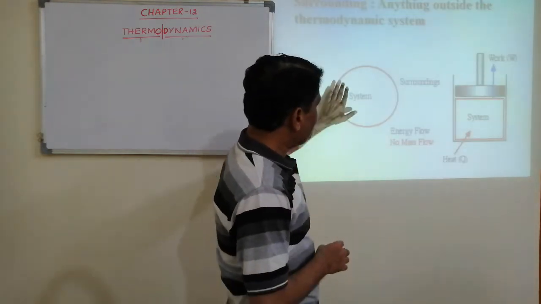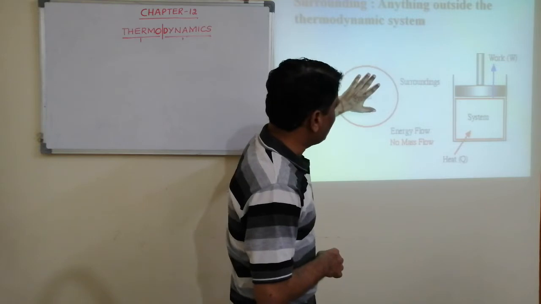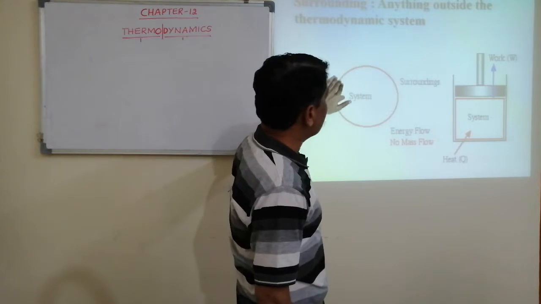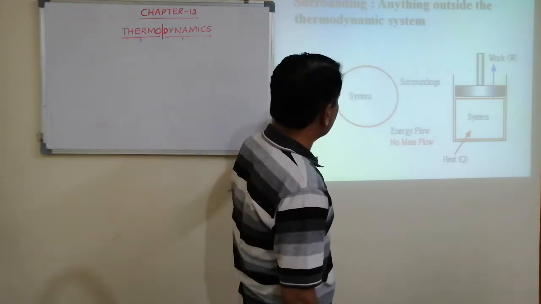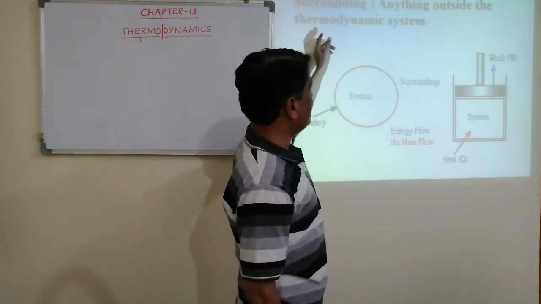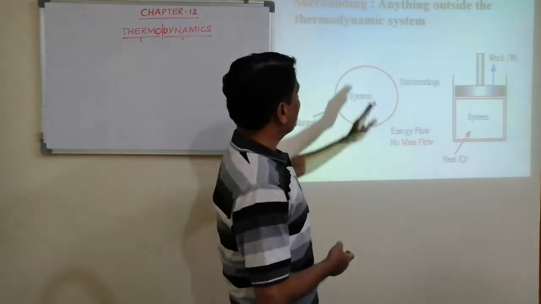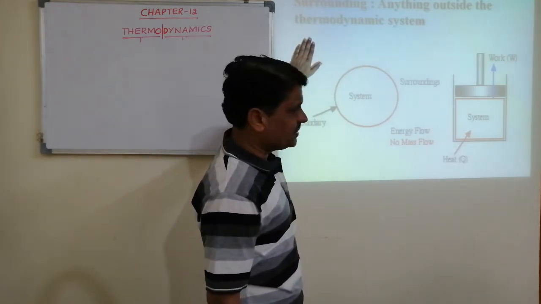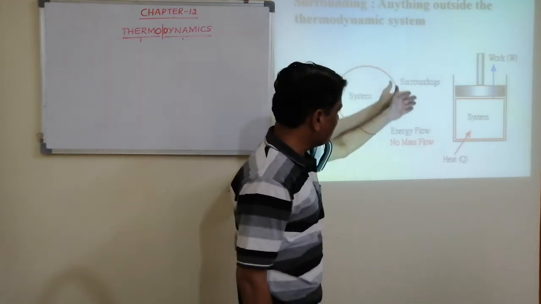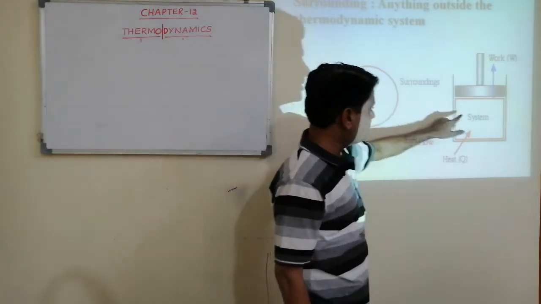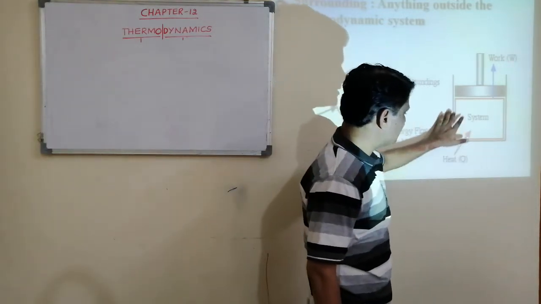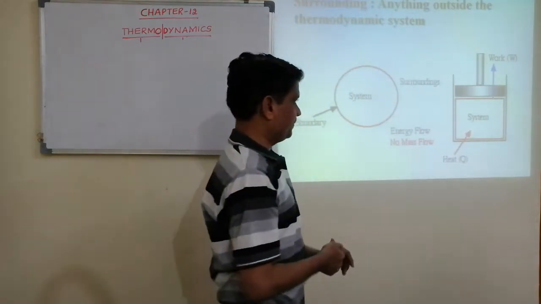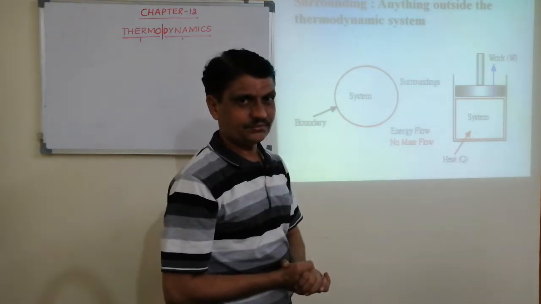Assume this is a system. In this we have a large number of atoms and molecules. Other than this system, anything which is present outside the system is called the surrounding. Therefore, surrounding is anything which is outside the thermodynamic system. This is our system, this is our surrounding. Here the gas taken in the cylinder is the system, and whatever is present around it is the surrounding.